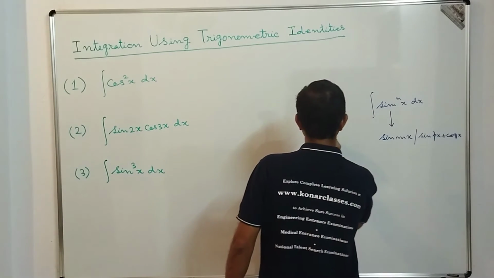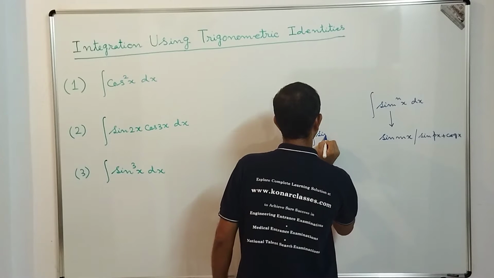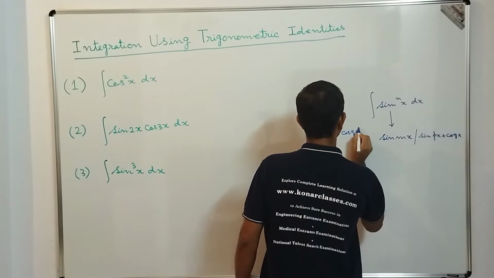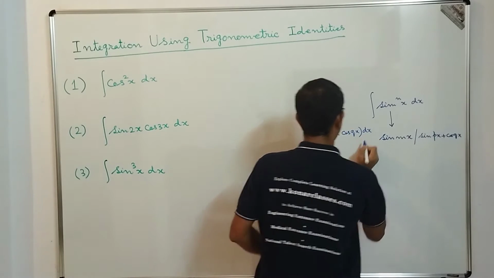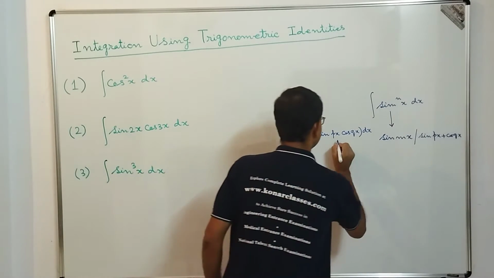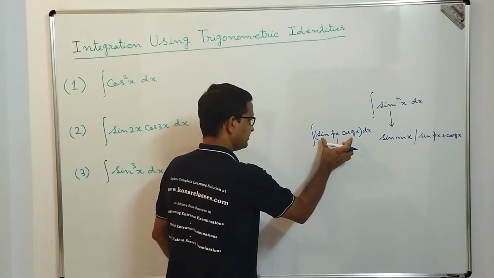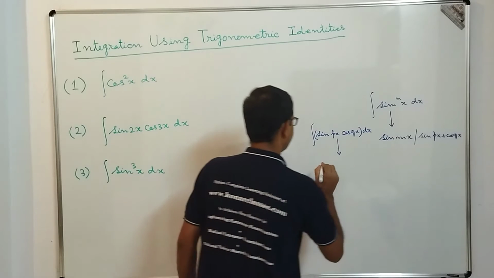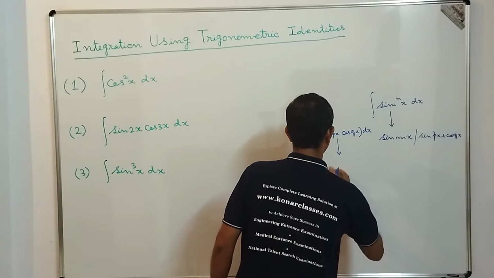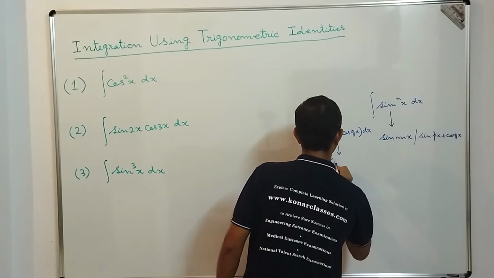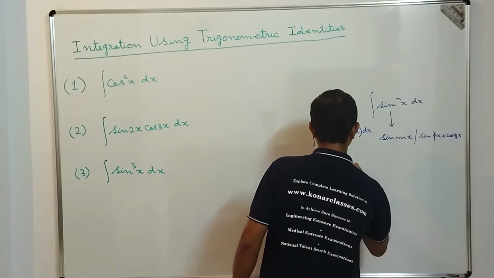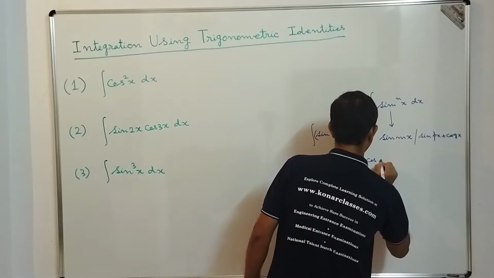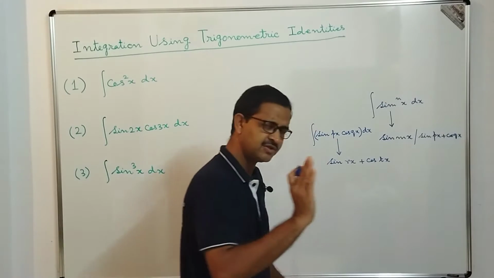And the second thing is that suppose you have been given an expression of sine px into cos qx dx. Okay, so this kind of integration also, we should express this kind of trigonometric expression, in this context known as the integrand, in the form of, suppose we can write, sine of rx plus cos of tx, something like this. You understood the point.